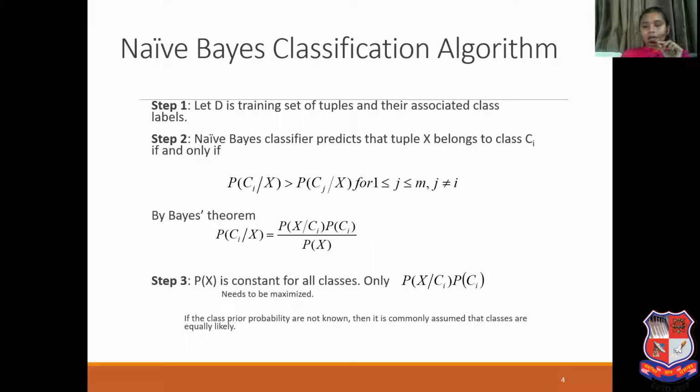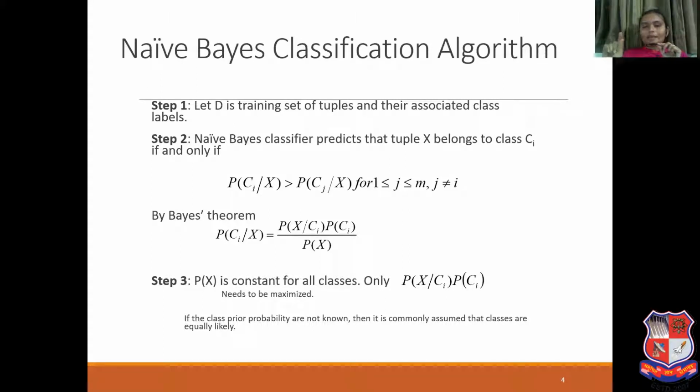So let's understand the naive-Bayes classification algorithm. I will explain it to you step by step. Step 1: Let D be a training set of tuples and their associated class labels. D is a training data set. Classification is a supervised method, so first of all, we require the training data set.